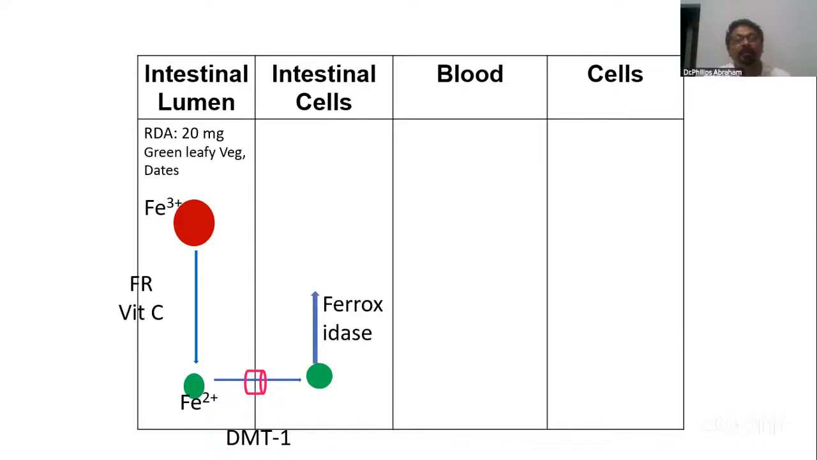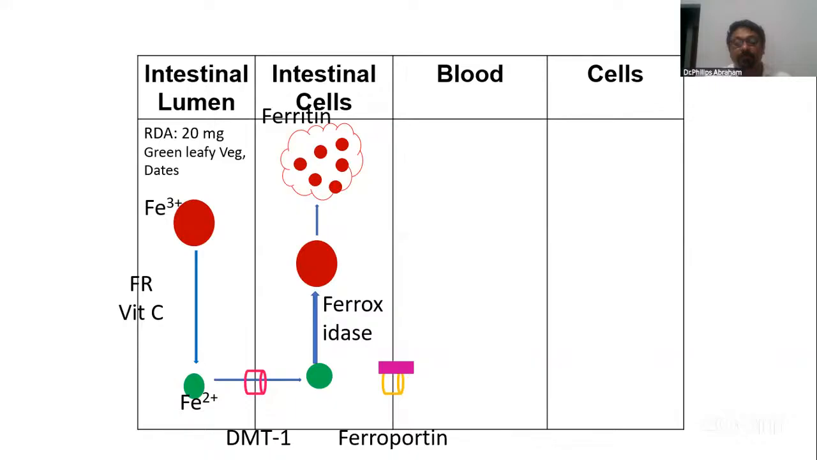Then it is either converted back to Fe3+ with the help of peroxidase and stored in the cells as ferritin, or, as per the need, if the blood contains a lot of transferrin, the iron transporting protein, then this ferrous form is exported. For that we need a protein transporter called ferroportin. The yellow one is ferroportin, a transporter. This is a membrane, that's why I put it like that. Here is DMT1, and here ferroportin. Then it enters the blood.